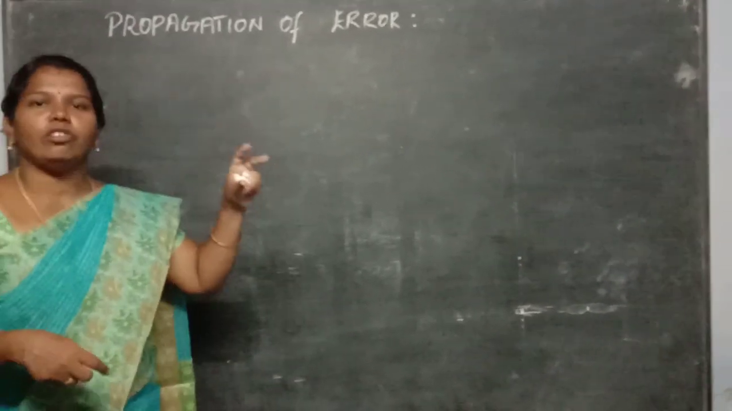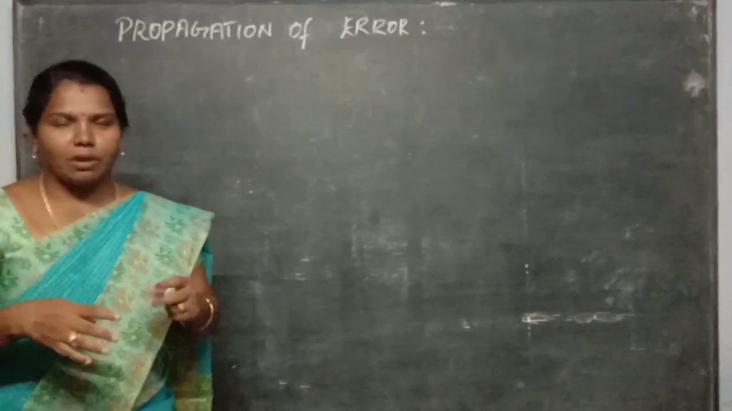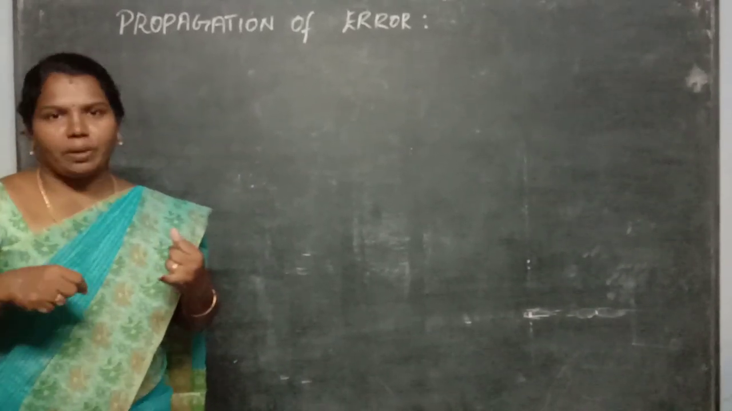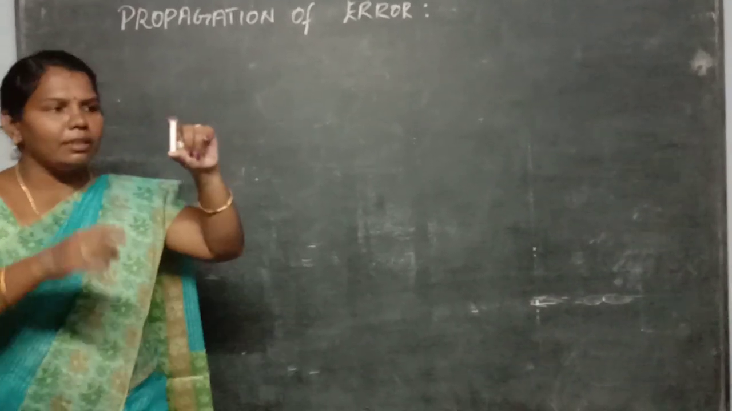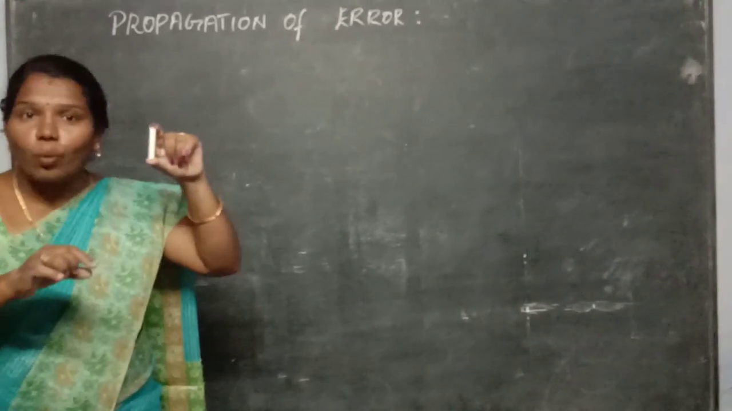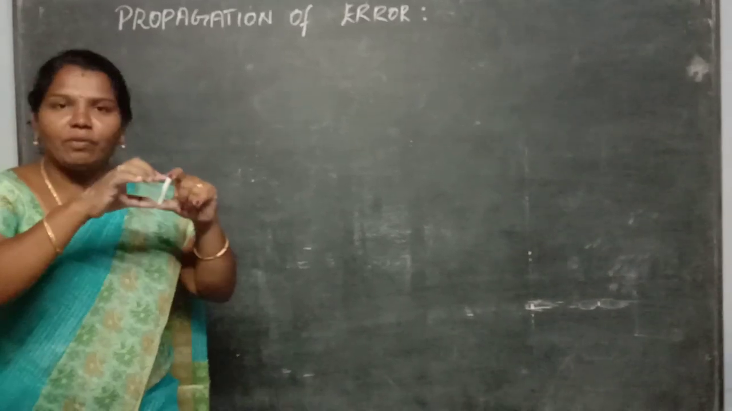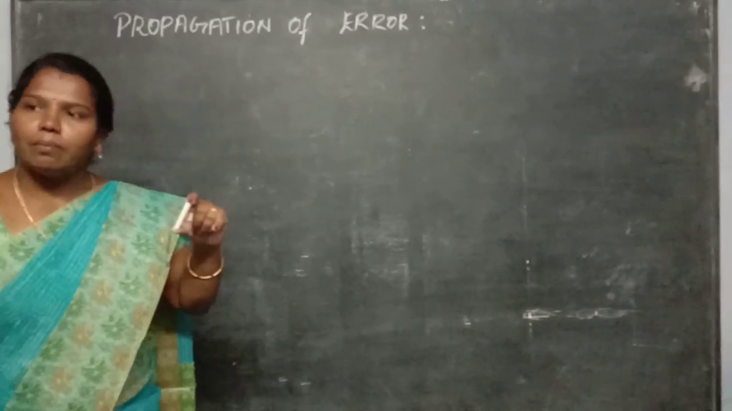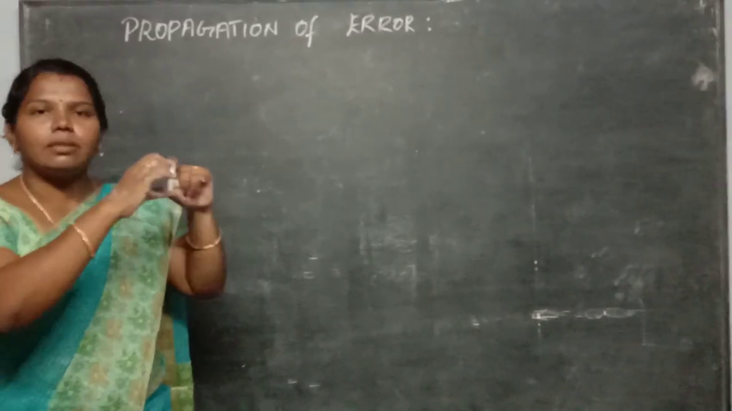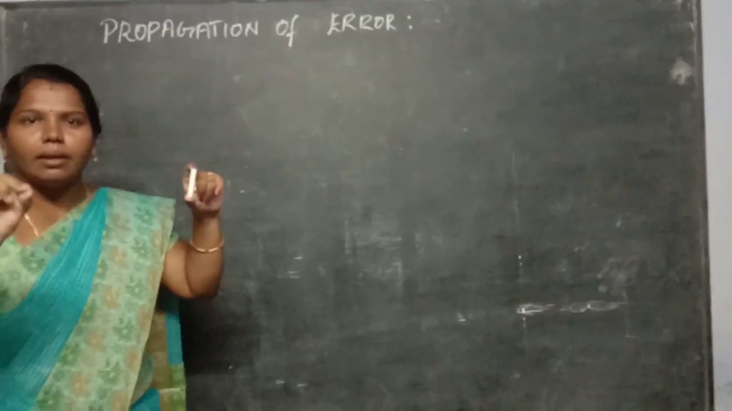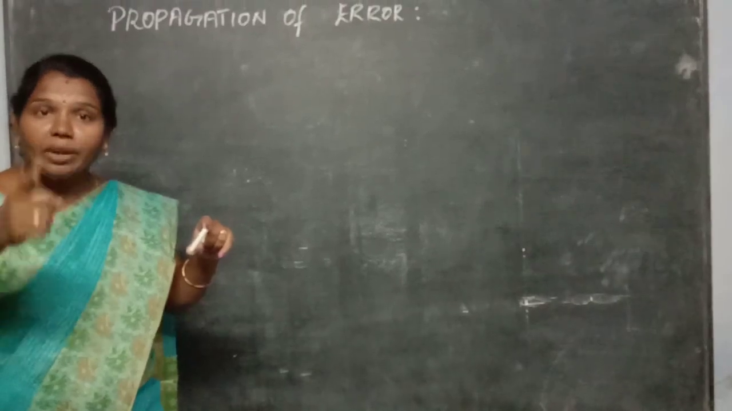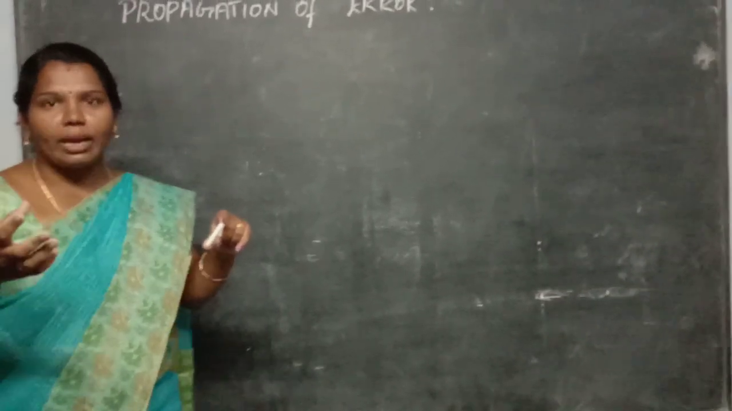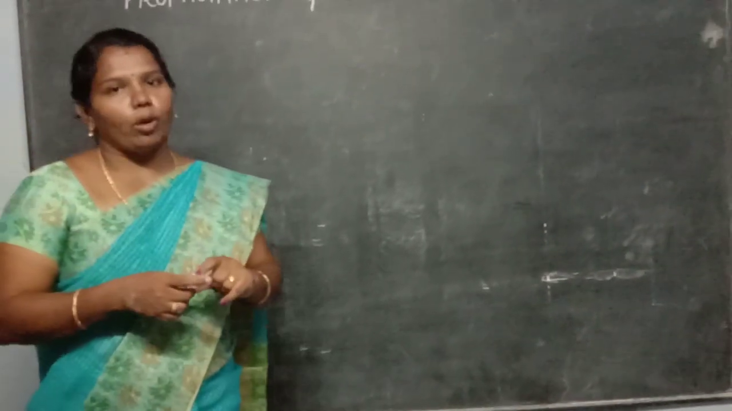So these combinations of error may be involved in two steps. One is the individual measurement, and another is the mathematical operation. Individual measurement means, if you are measuring this length, what is the original value? What is the true value? That is called individual measurement. And if some students come forward to measure this length, there is some error. So the mathematical operations may also produce some errors. So the combination of the true values and the absolute error values is called propagation of error.